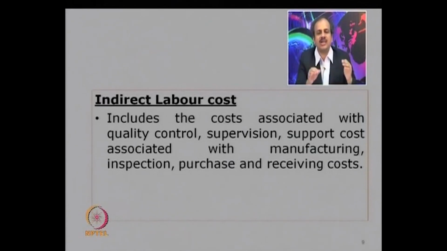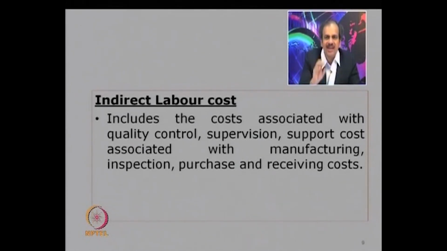Even a cost which is production, for example, the cost of a supervisor or a foreman who is exclusively involved in the production but not exclusively involved in a particular department will be indirect. So those workers or those helpers who work exclusively in one department, they become direct.